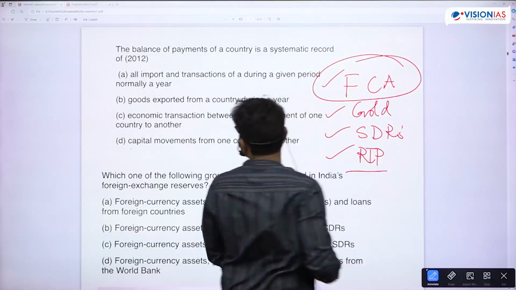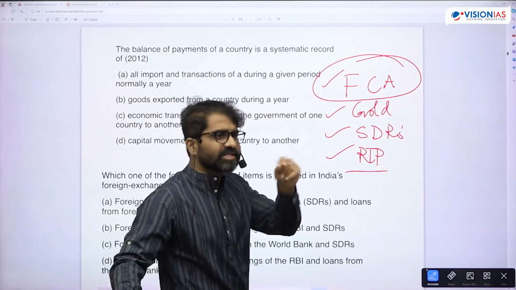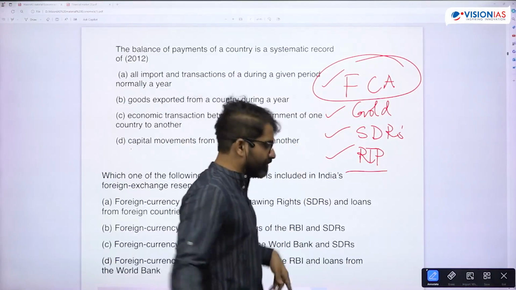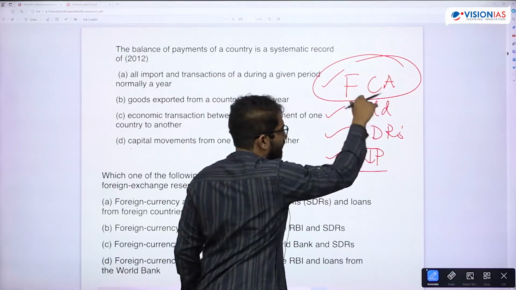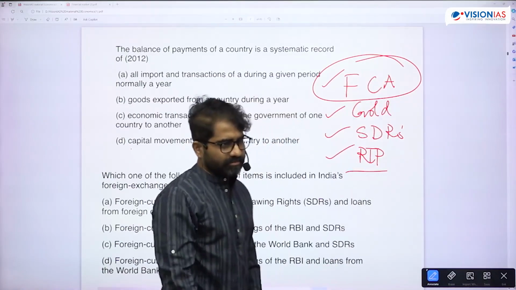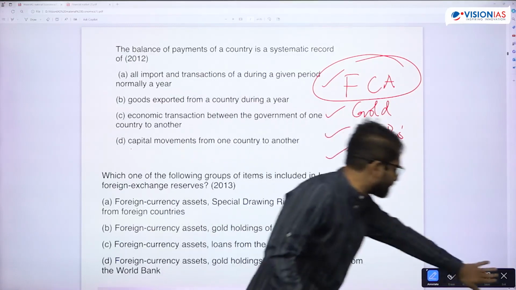Based on this, there was a question in CDS this year, but it was a very tricky question. I can say, I'll tell my answer. Let's see what UPSC gives. So this is about foreign currency asset, gold, SDR, and RTP in that order. I'll come to RTP and SDR after some time, right?